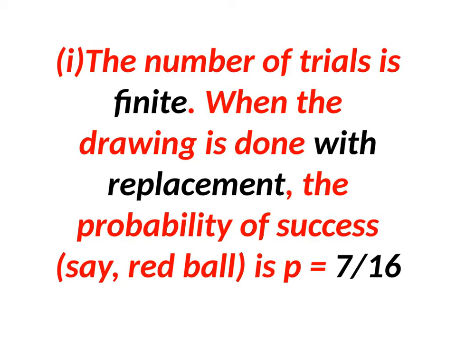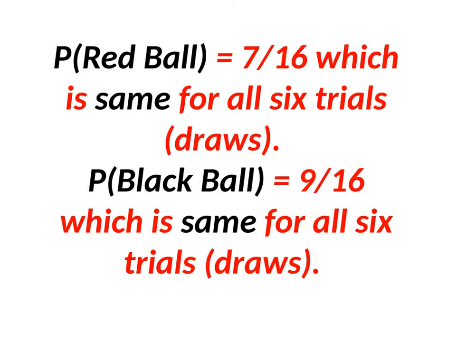When the drawing is done with replacement, the probability of success, choosing a red ball, is 7 by 16, because 7 red balls are there out of a total of 16 balls. This is the same for all six trials. The probability of choosing a black ball is 9 by 16, because 9 black balls are there.